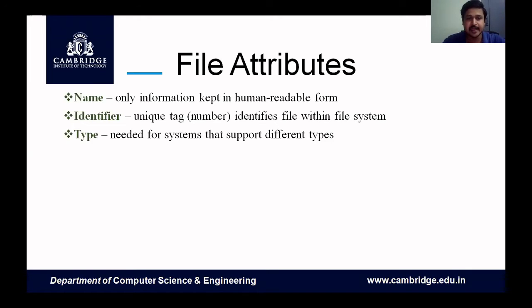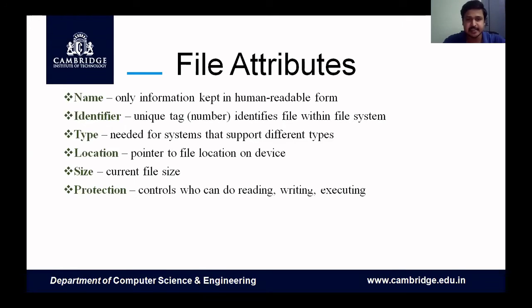The third one tells you the type of the file, and we will see a number of types in the next slides, whether it is an image type, a video type, or a music type. Location specifies where the file is located. The location of the file will be known by this attribute. Then size tells us the current file size.